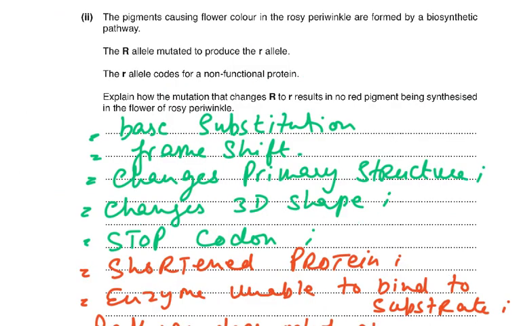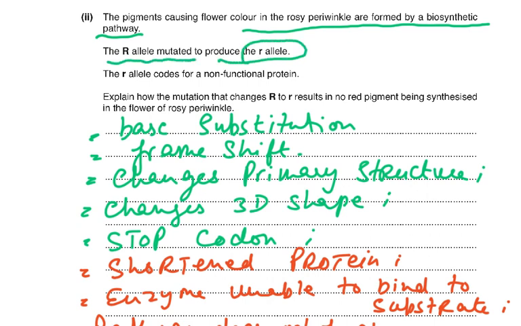Part 2 of the question was again a very direct question. The pigments causing flower color in the rosy periwinkle are formed by a biosynthetic pathway. The R allele mutated to produce the r allele. You know, a mutation means the base sequence changes and results in another allele. The R allele codes for a non-functional protein. So this is the normal protein which should look like this. Now this one which is made is like this, so it is non-functional.